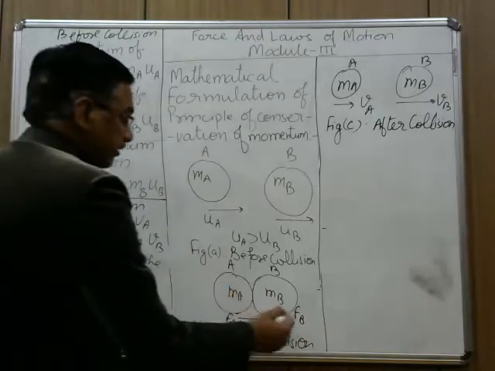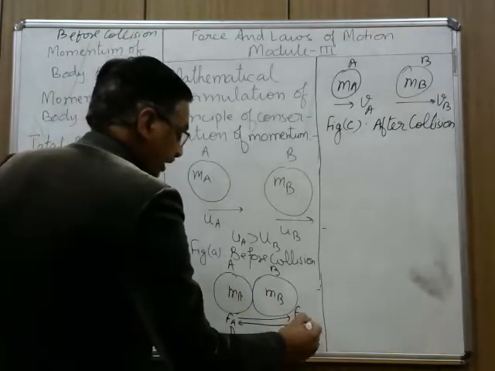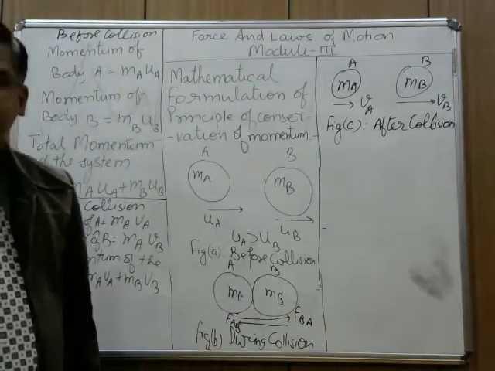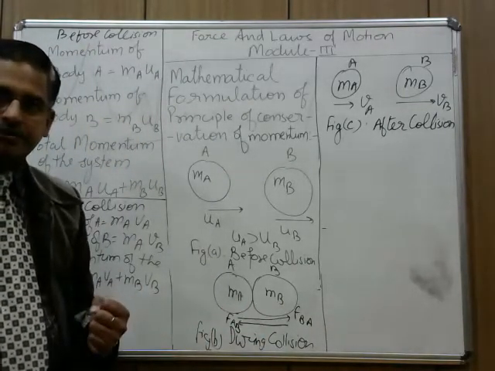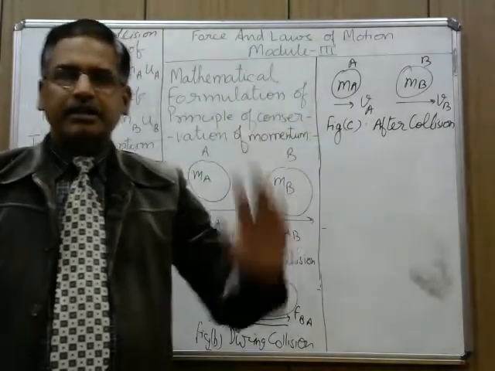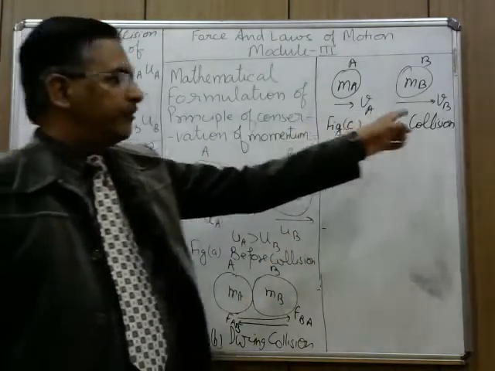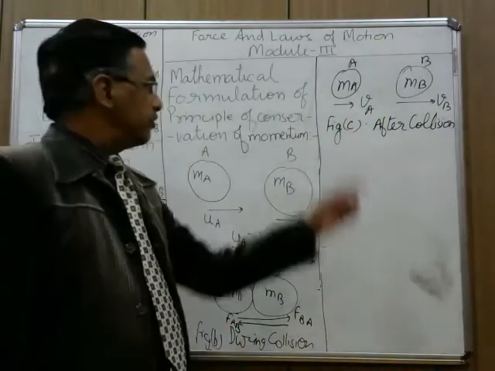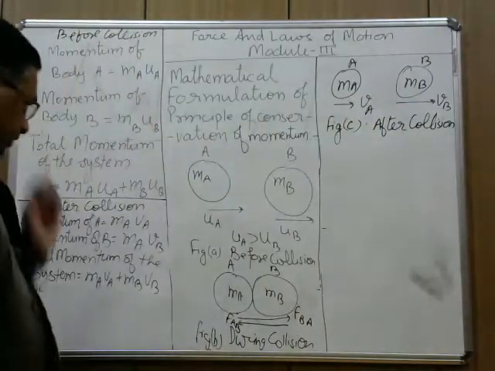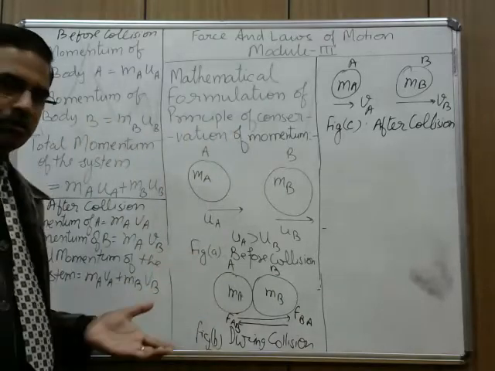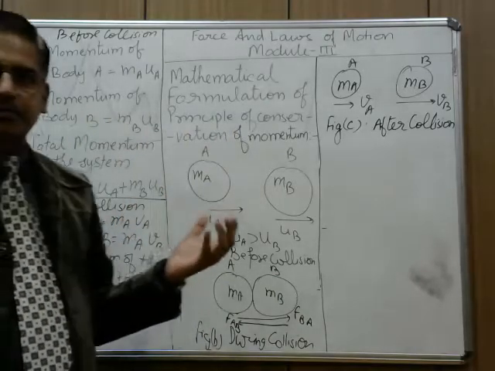Or you can say this is the force on B due to A, this is the force on A due to B. So these are the directions of forces. Now after collision, they again start moving with different velocities. Mass of course will remain same. So VA, VB.